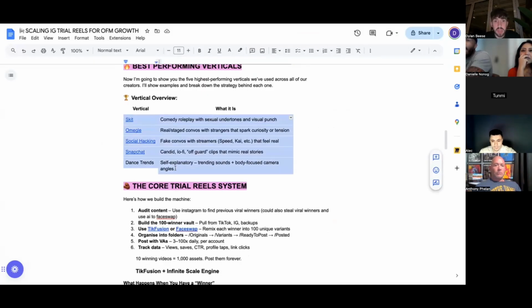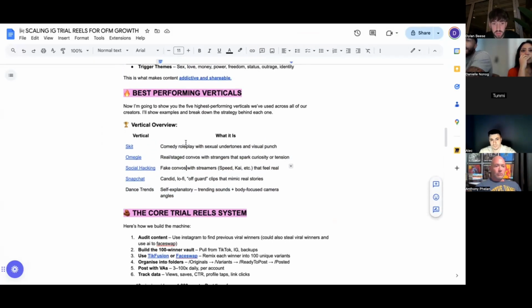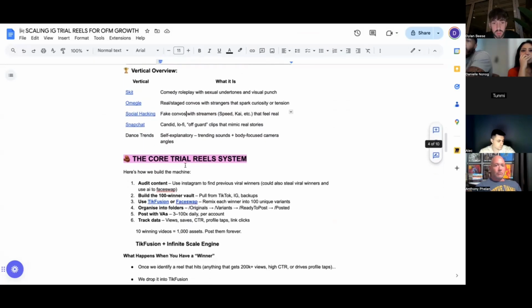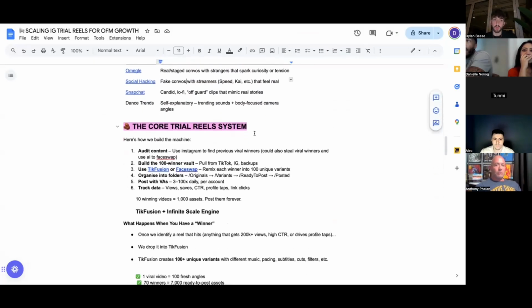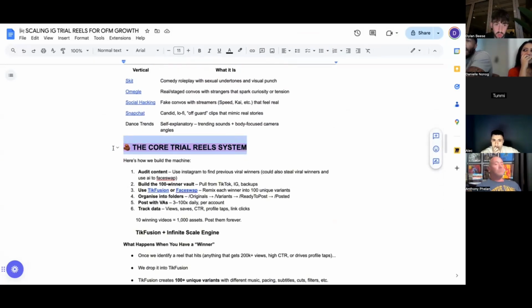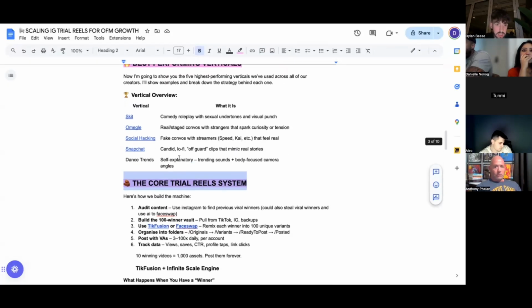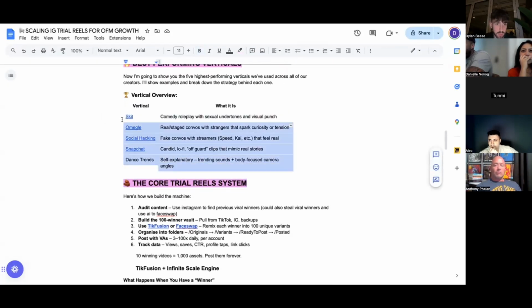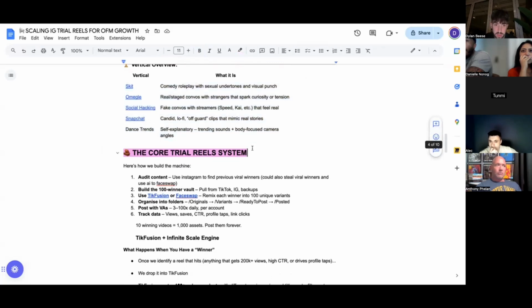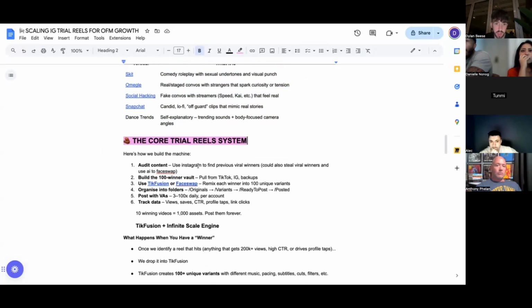Now, if you've been in the program for a while and you are following this blueprint and creating these, then you've already got some viral videos. That's going to be pretty good for you because now we can start to exploit trial reels with these viral videos, right? So when it comes to the actual core trial reel system, now that we understand these verticals are the best performing on trial reels and on organic in general, here's how we build the machine. If you've already got a creator with viral content, all you need to do is firstly use your Instagram to find previous viral winners, right?